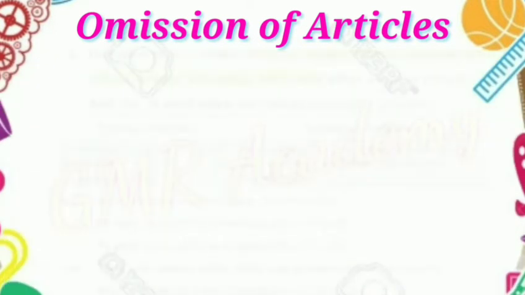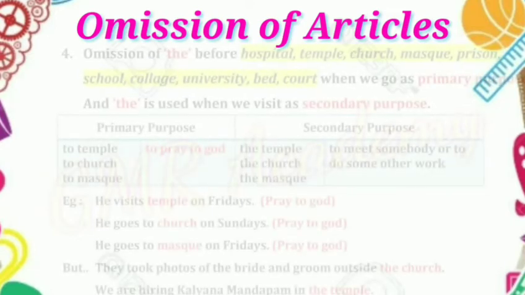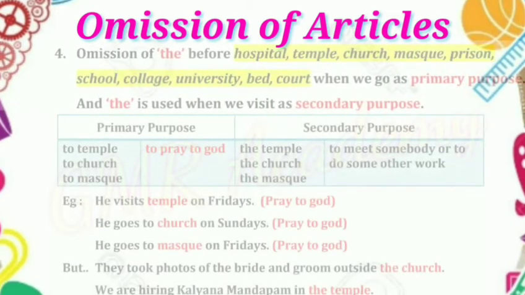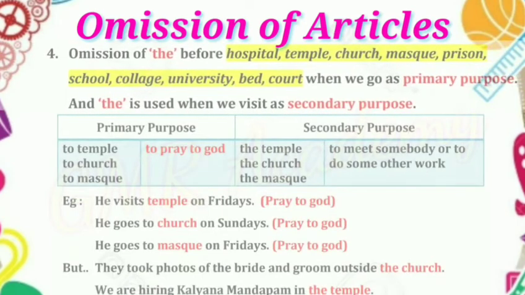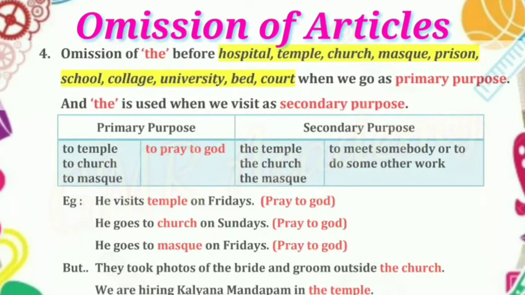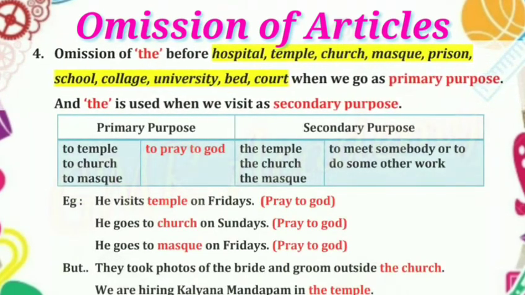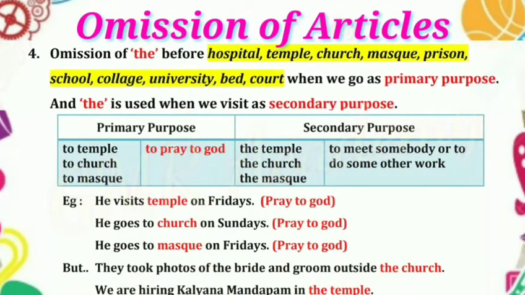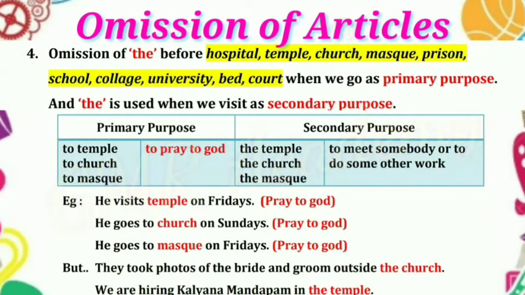Next example, temple, church, mosque. What is the primary purpose of temple, church and mosque? It is to pray to God. And what is the secondary purpose of temple, church, mosque? It is to meet somebody or to do some work. So here, primary purpose to pray to God, so no article is used. In secondary purpose, we should use the definite article "the".